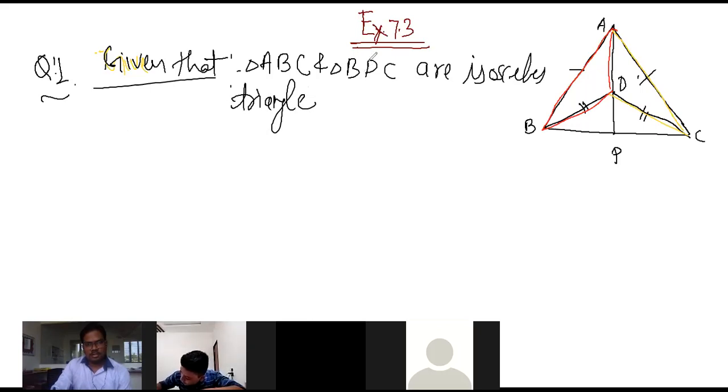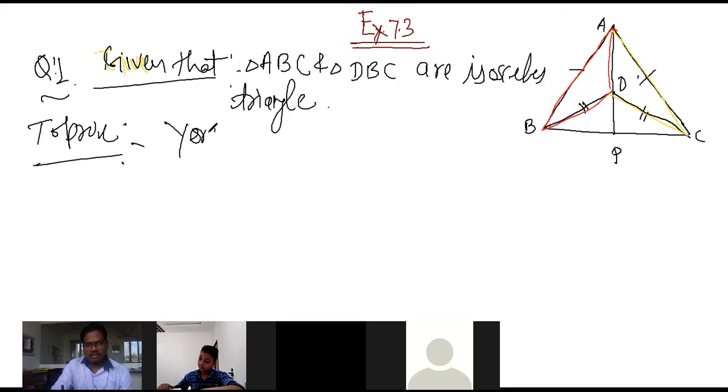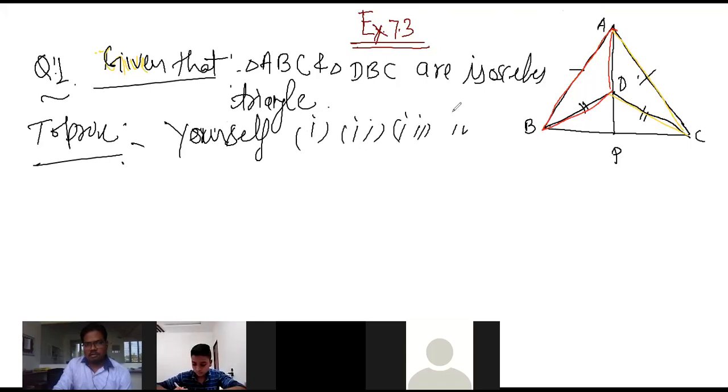If you are writing DBC or BDC, no problem, it is the same thing. To prove that they are congruent, you have to write it down yourself from the textbook question: first part, second part, third part and fourth part.